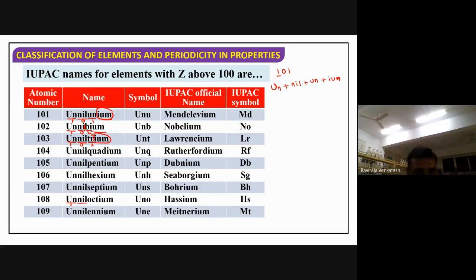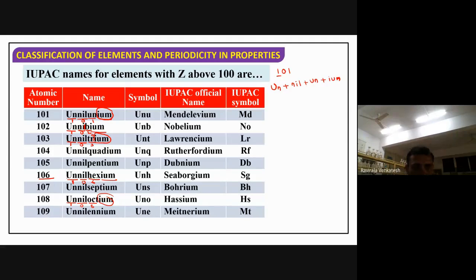Unnilium, zero, octium. We get all the cases here. Okay, so you take 106, you take un, nil, hex. We get all the cases. For 106, how do you write the symbol?